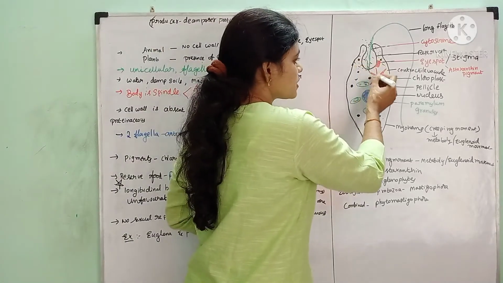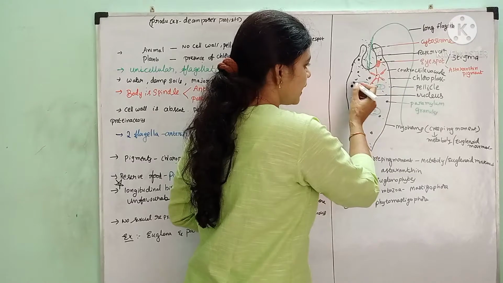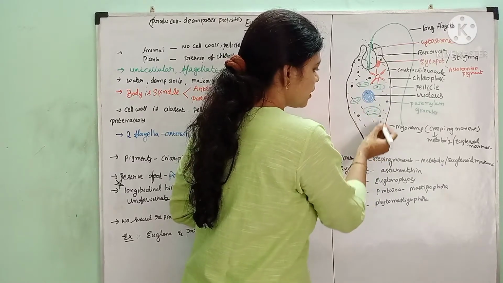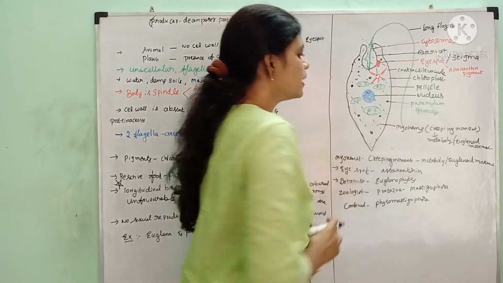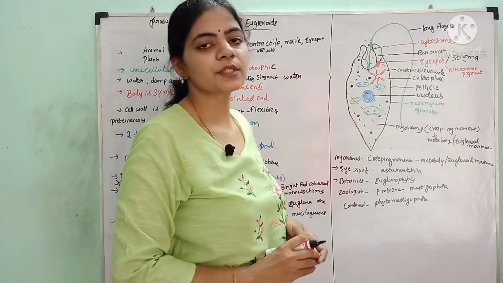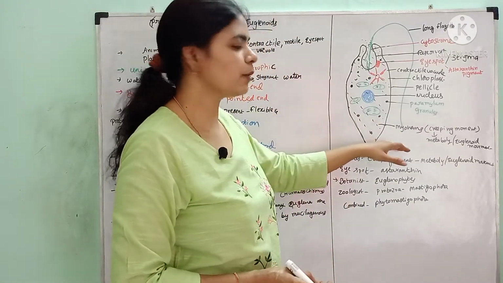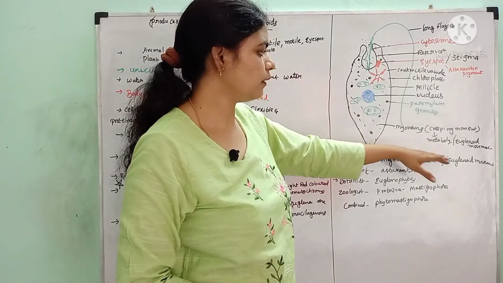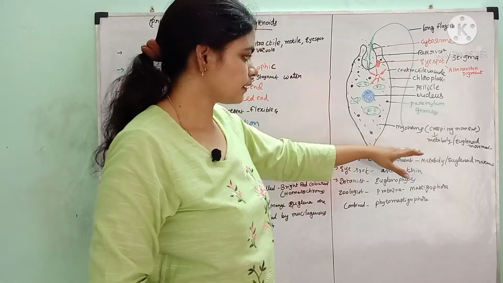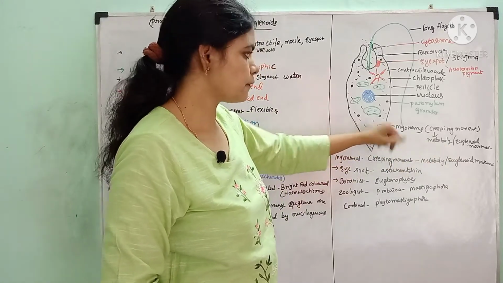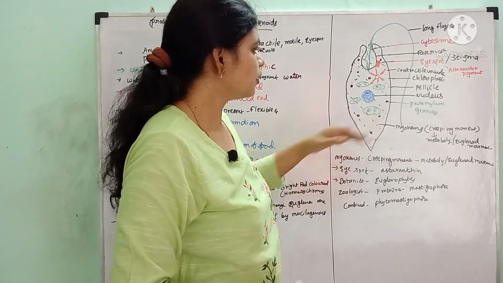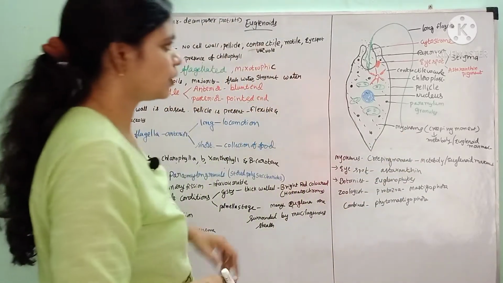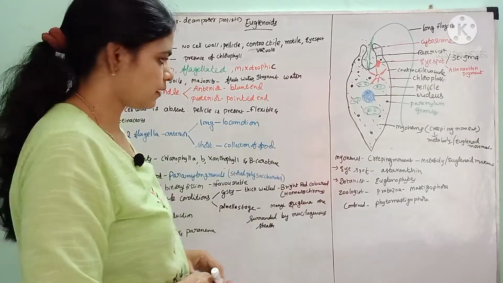Some parallelly arranged lines are present on the body of the euglena, which are called as myonemes. These myonemes help in the creeping movement of the euglena. That creeping movement is called as metaboly or euglenoid movement. That movement is exhibited by the presence of these euglenoids. The euglena exhibits this kind of creeping movement. This is about the structure of euglena.